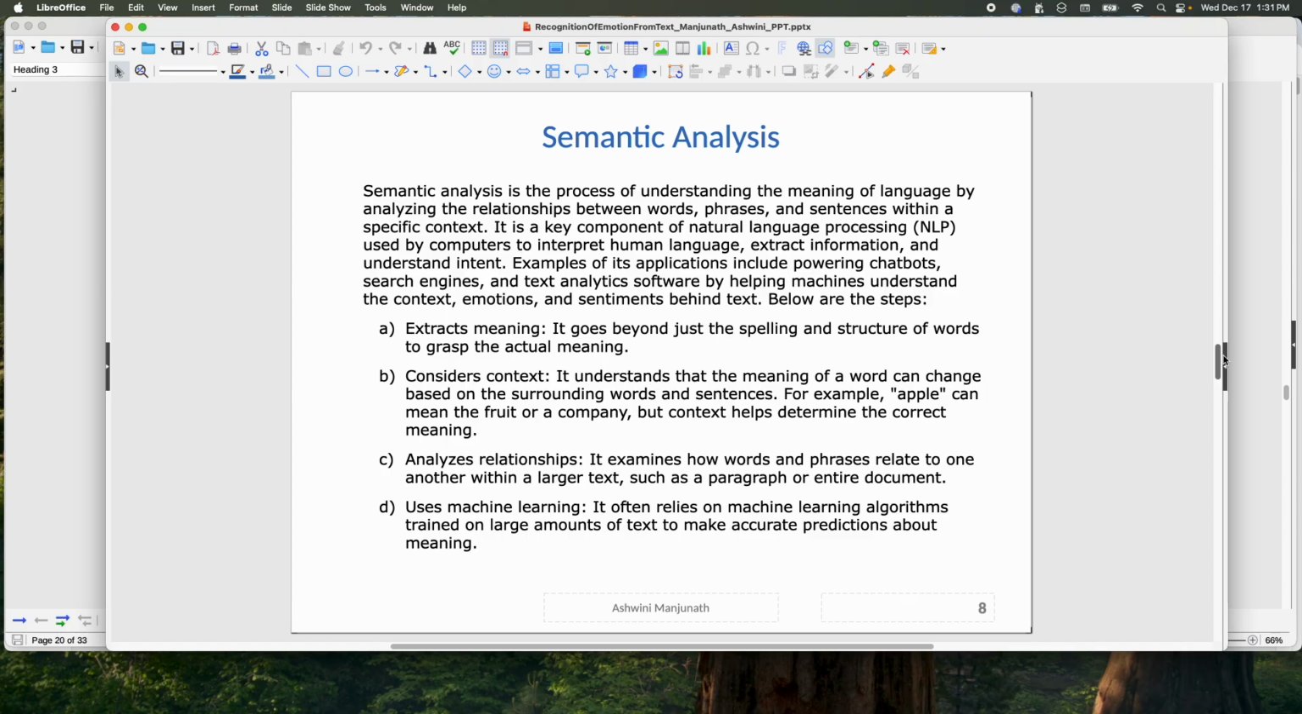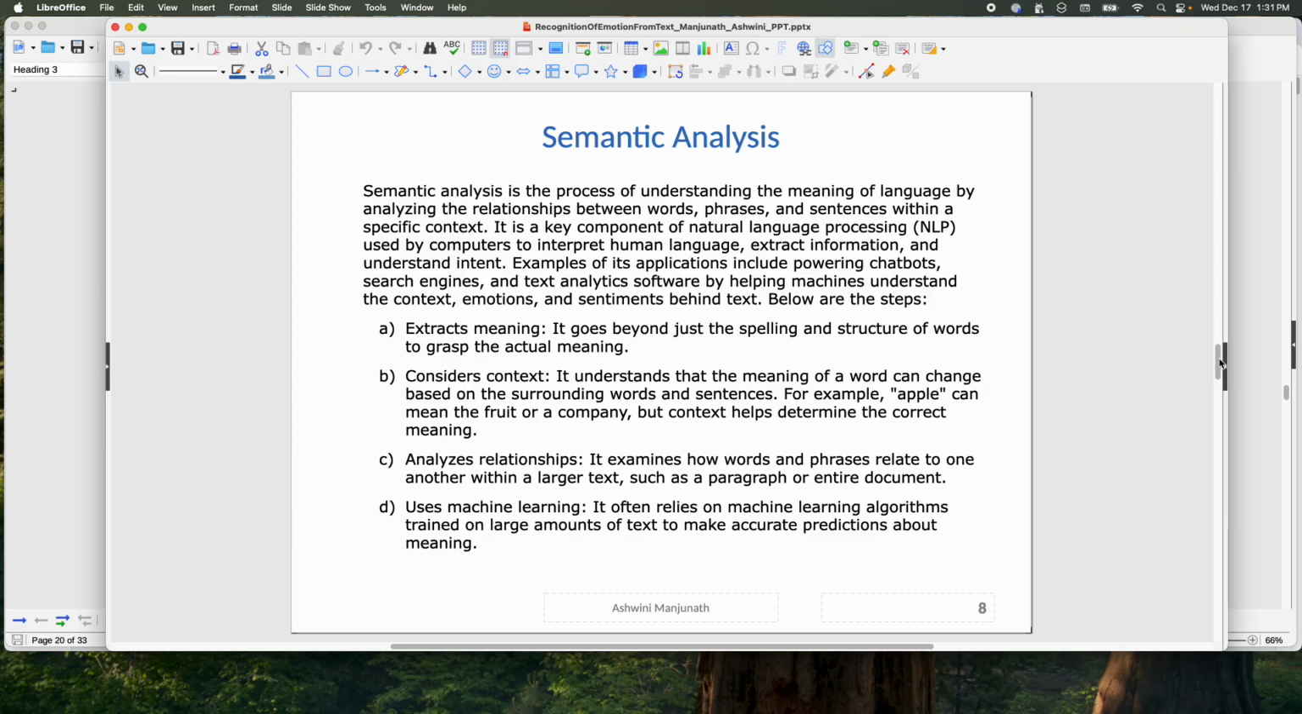We use all this to analyze the semantics of a text, where we extract the meaning, consider context, and analyze relationships, not just going by the spelling and structure of words, but grasping the actual meaning and how the words and phrases relate to one another within a larger text space, such as a paragraph or the entire document.